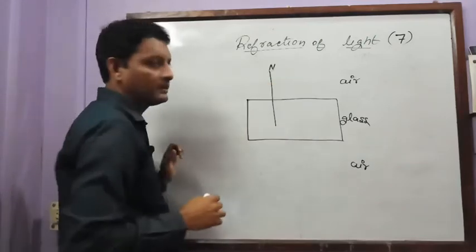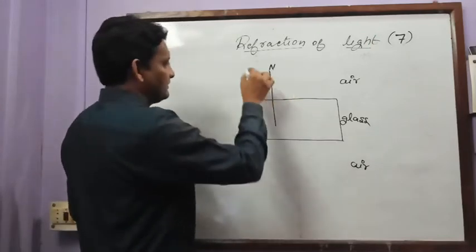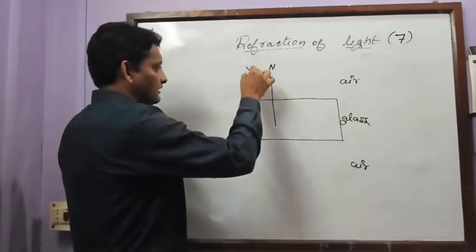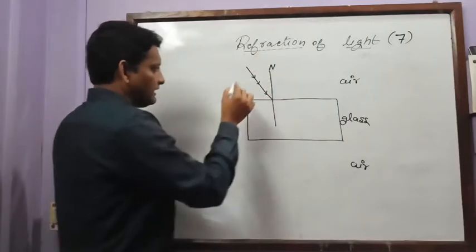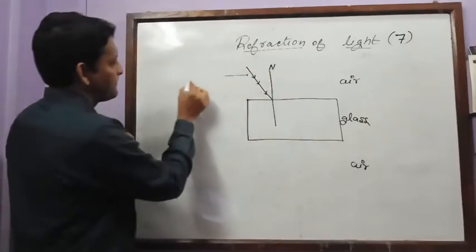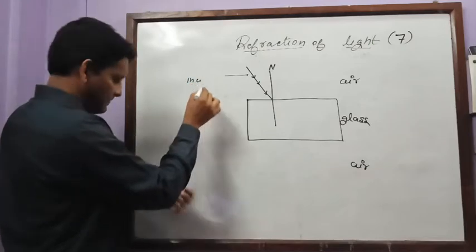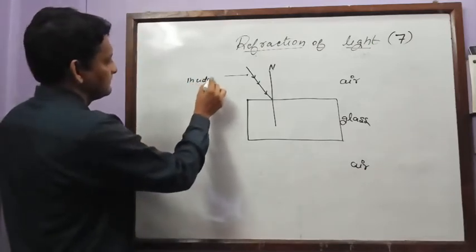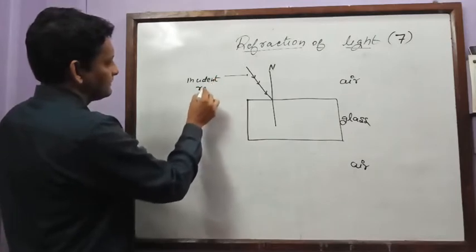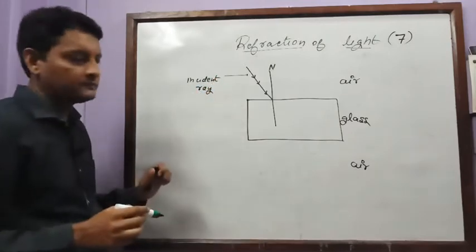We have to make the normal perpendicular to the surface, and this light is coming. So this light ray you can call as incident ray. Is it clear?